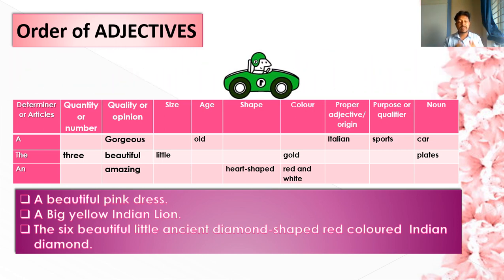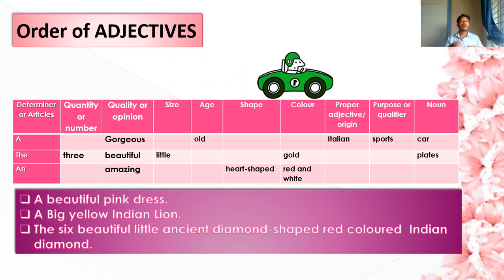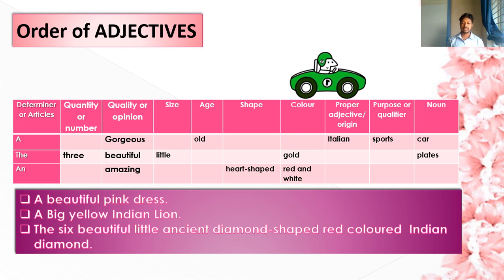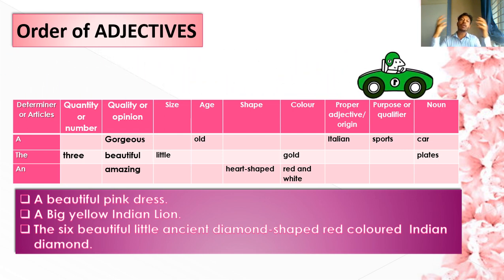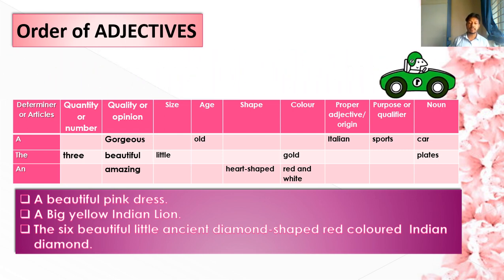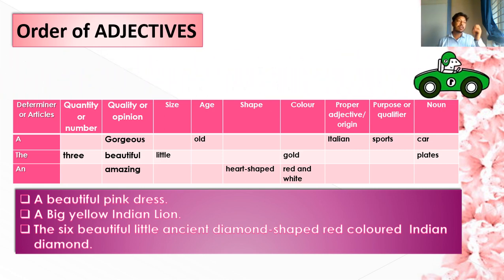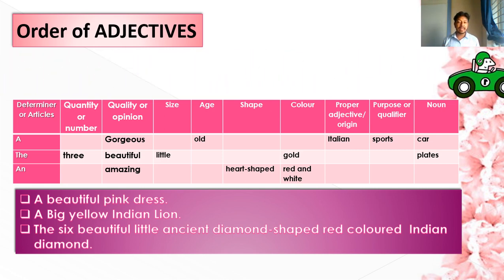If you want to describe the dress, if you want to decorate the sentence, how is it possible? If the color of the dress is pink, if the dress is beautiful, if the dress is made of cotton, if the dress is very comfortable, if the dress is a particular shape, which category do you use first?